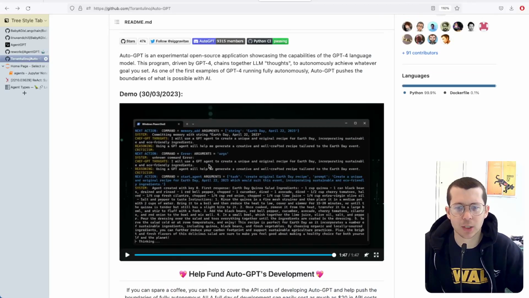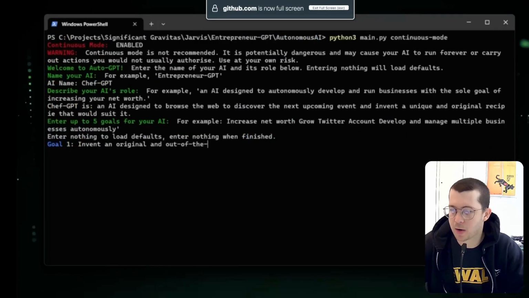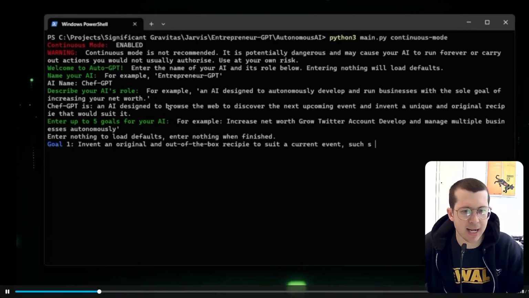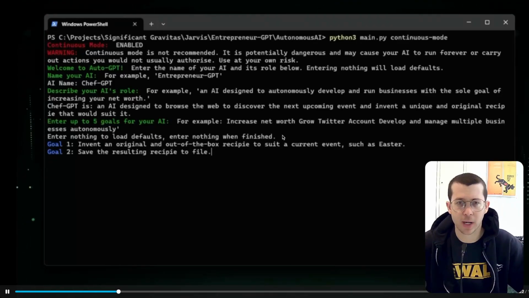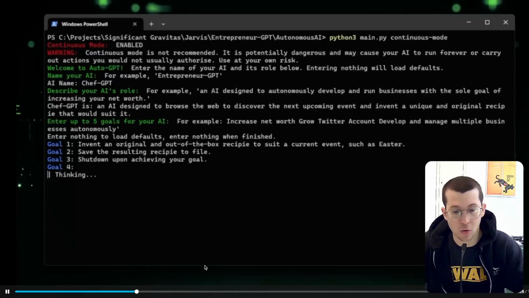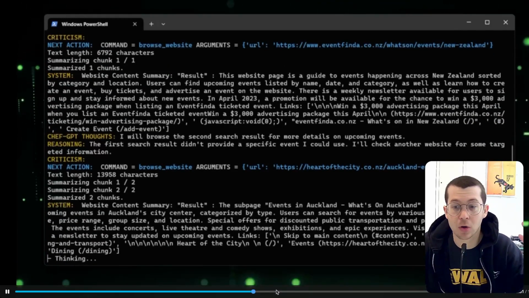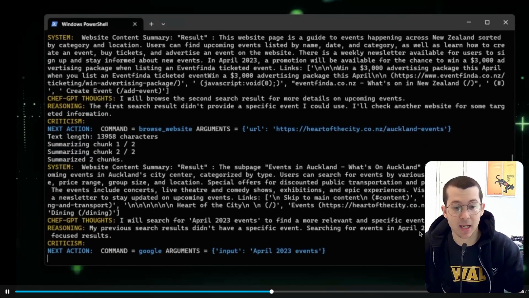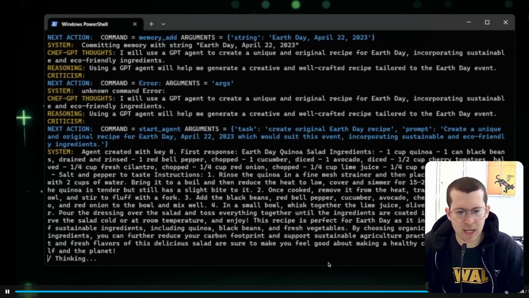So let's go ahead and see the demo video here real quick. What's happening is the creator has told it that it is called Chef GPT. It's giving it a goal of discovering events and coming up with recipes for those events. So as you can see, it comes up with goals. It looks up information to complete those goals, or it takes action to complete them. It looks at what came out of that and then does it again. As you can see, criticism here.